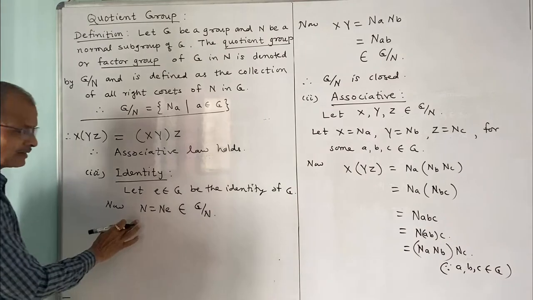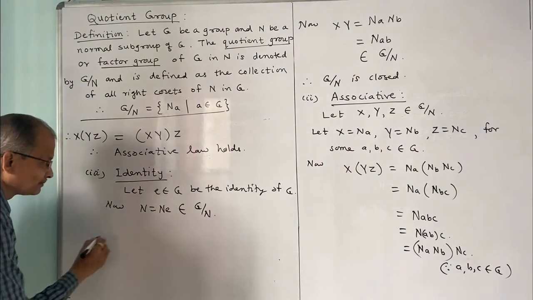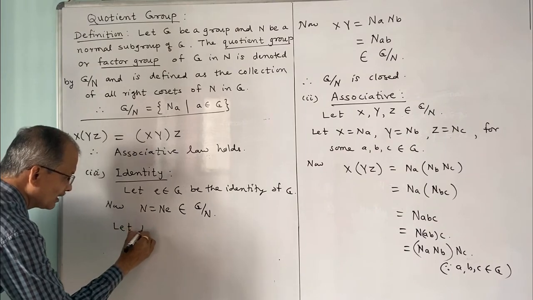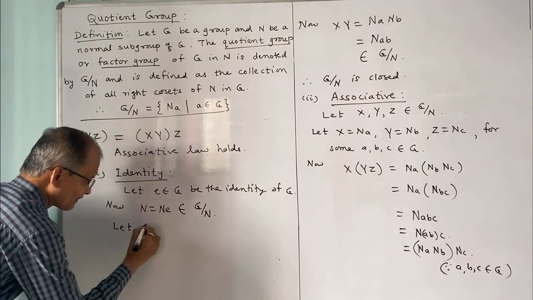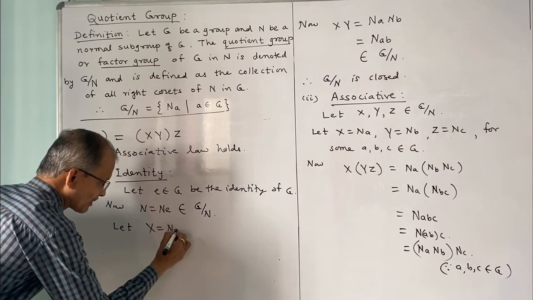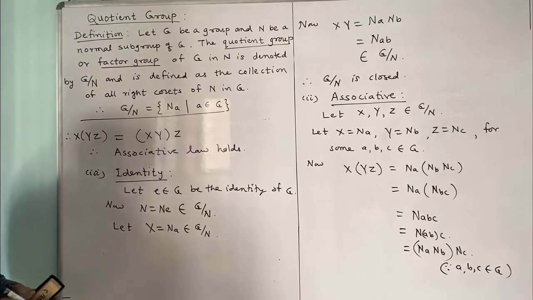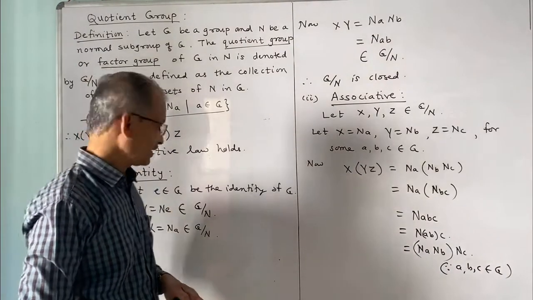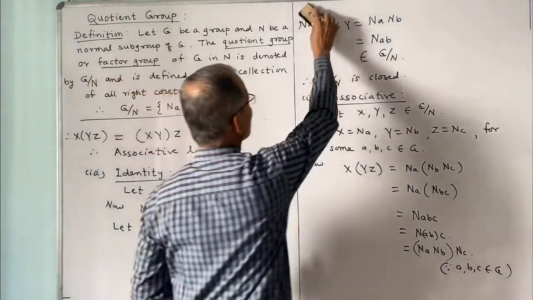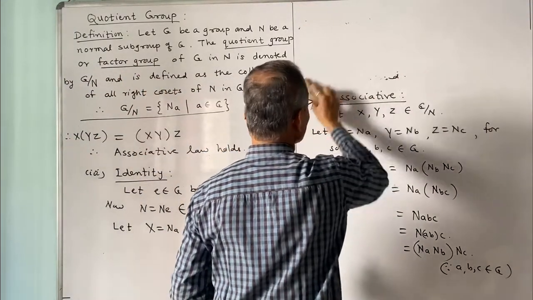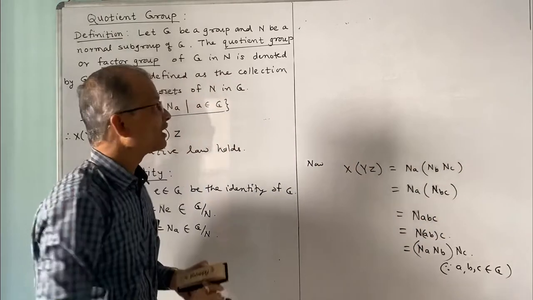And we claim that this is the identity element. Therefore let Na, or x, be an element belonging to G by N. As earlier we have considered, the element in G by N is a right coset, and to show it is an identity element, it must satisfy the property of identity element.